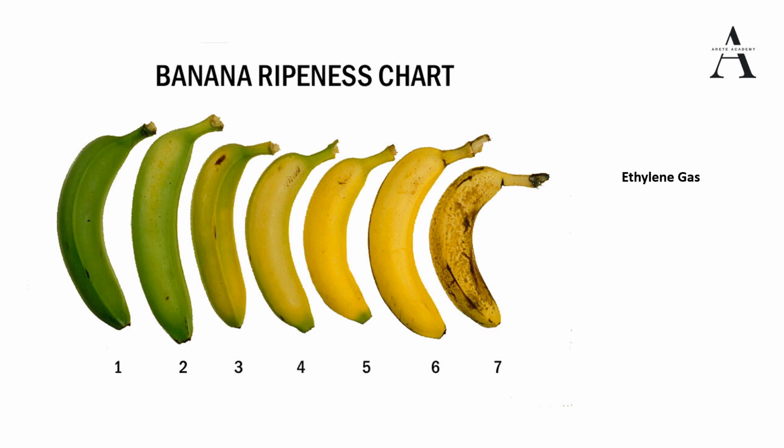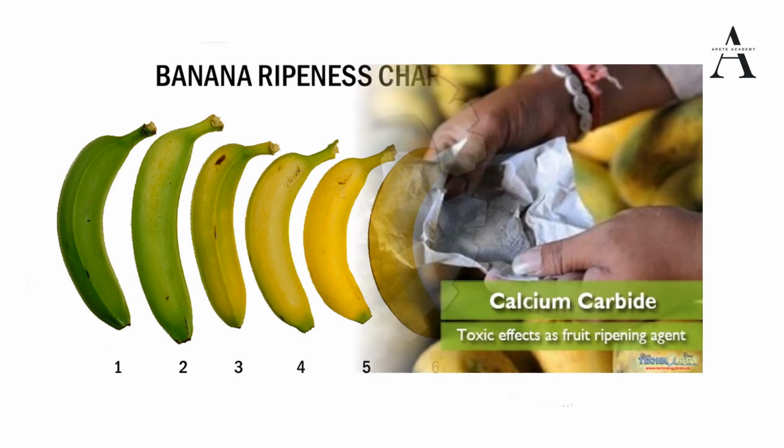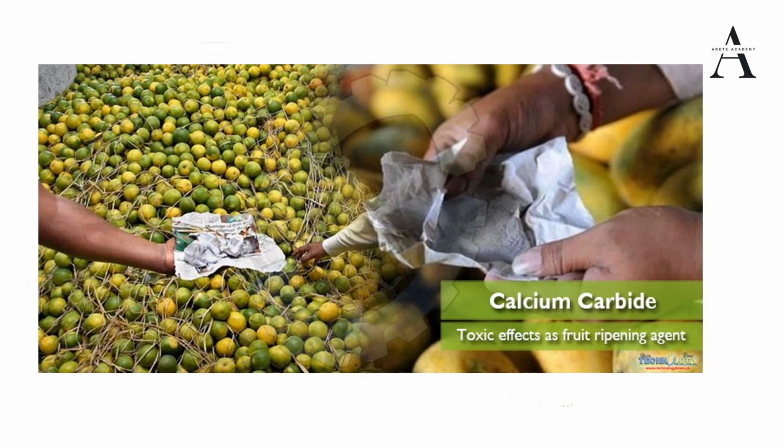Okay, the next chemical which I want to discuss is very infamous. You must have come across it, the calcium carbide. Calcium carbide has a toxic impact and it is carcinogenic in nature, and it was heavily used for the ripening of the mangoes. It is a process of artificial ripening. Calcium carbide in powder form is applied on the mango, and then it will ripen.